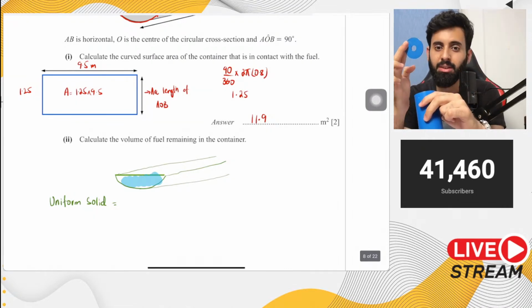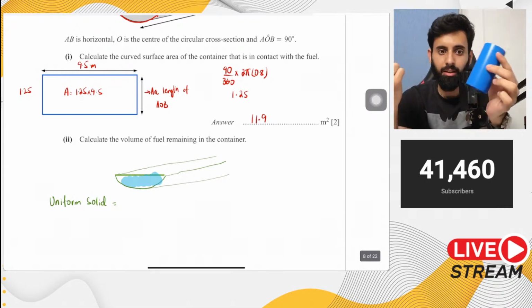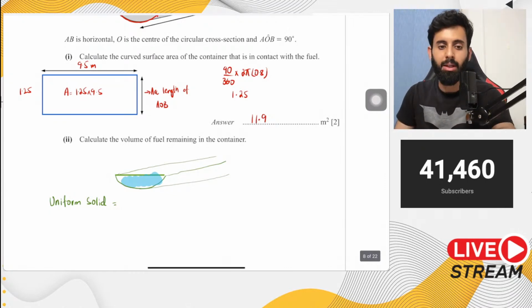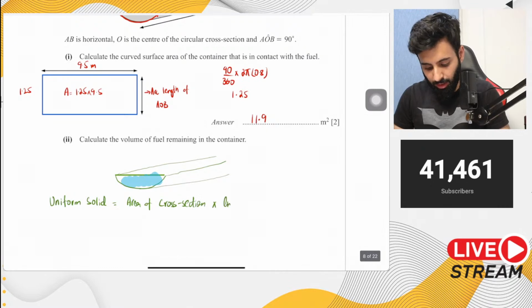Pi r square is the area of this circle, and height is the height of the cylinder. Now the volume of any uniform solid can be worked out using the following formula: area of cross section multiplied by the length.